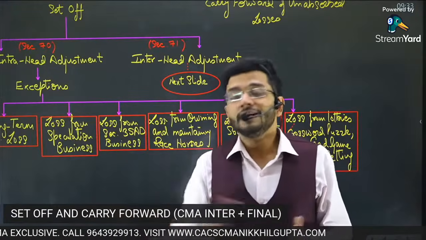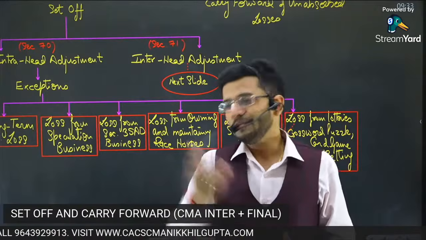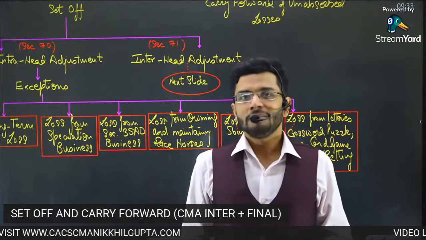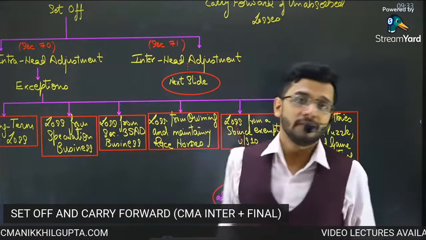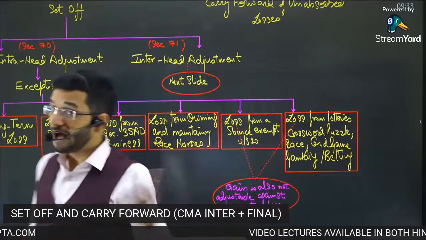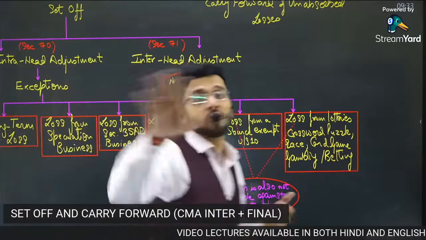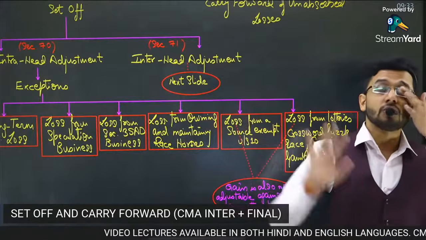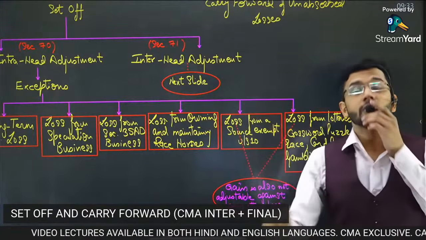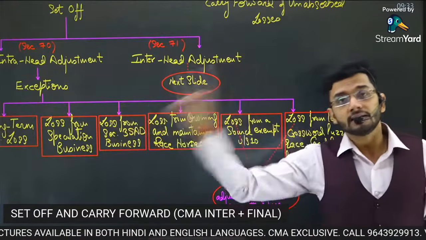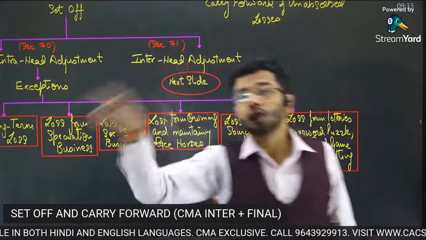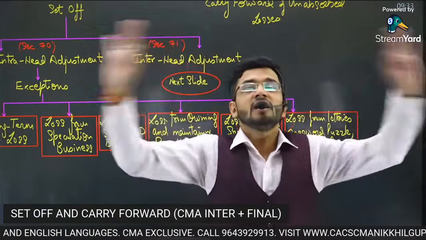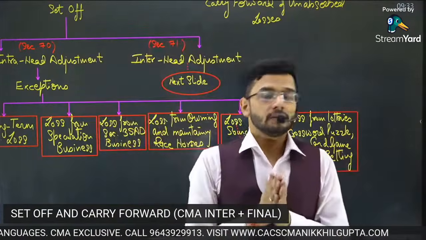When that particular source is not taxable, you're not paying taxes on the income, then why would losses be reducing your taxes? Your losses should be immune to taxes as well. Because if income would have been earned from that particular source, then it would have been tax free. So losses should also be tax free. Losses should not reduce my taxes. If income is not increasing my taxes, losses should not reduce my taxes. A fair and justified principle.